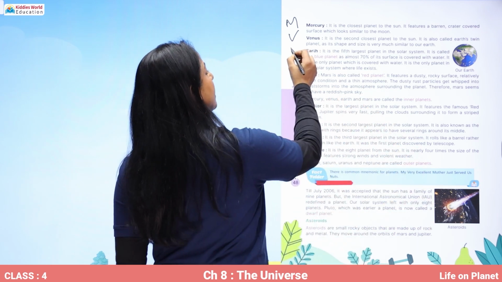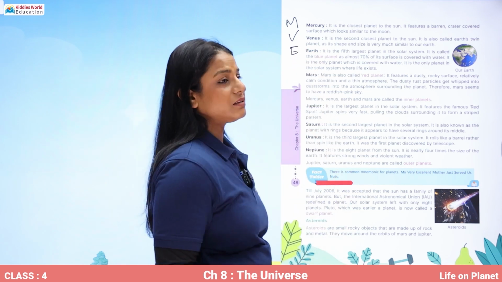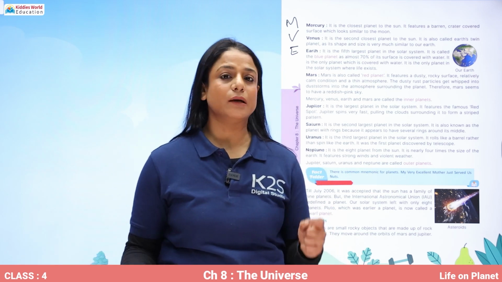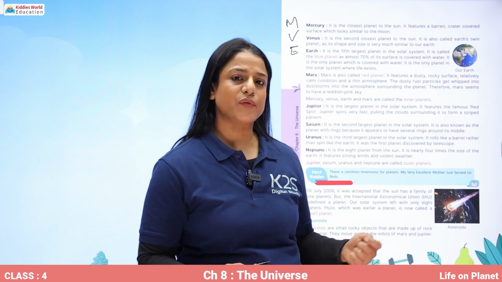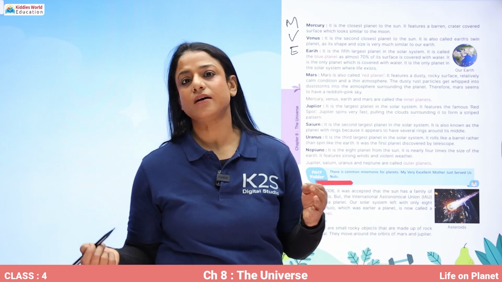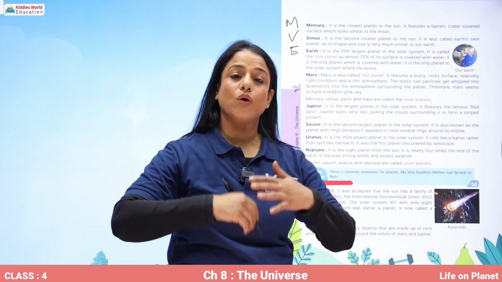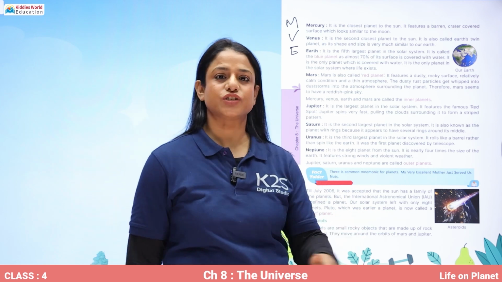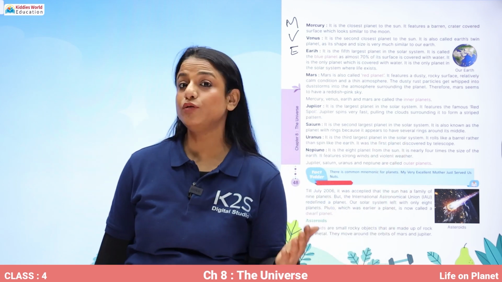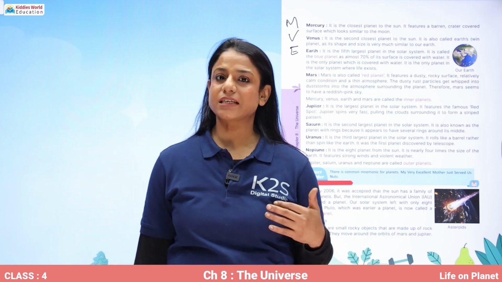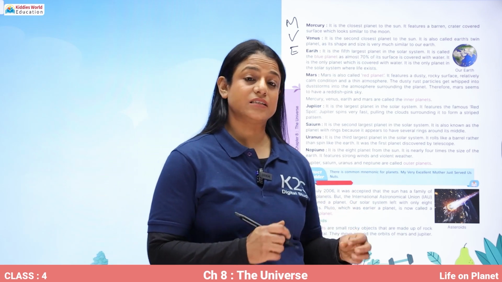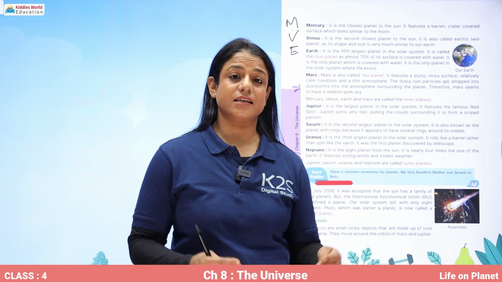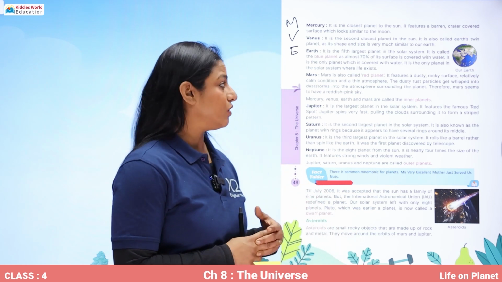The next planet is Earth, and Earth is the fifth largest planet in our solar system. It is also called the blue planet because 70% of its area is covered with water. So when we see it, it almost seems to be blue. Some parts seem to be green, which are the landforms. And it is the only planet on which there is life. Life exists only on Earth.